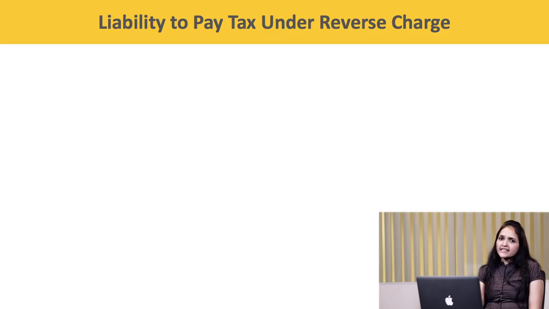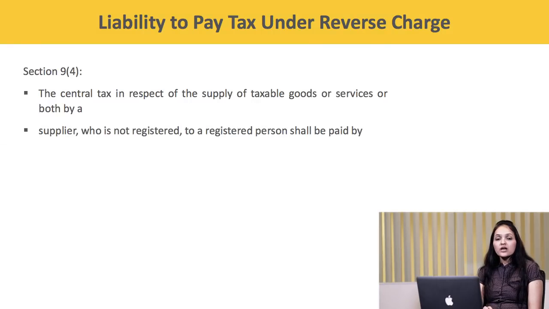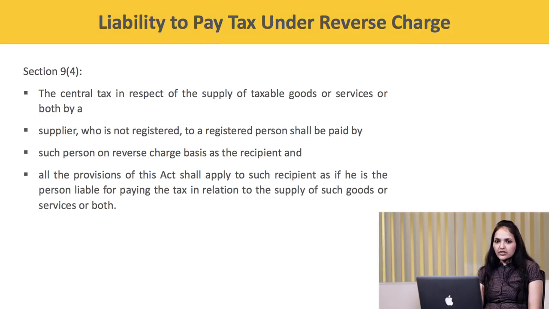Now, coming over to the next section, Section 9 subsection 4. It says the central tax in respect of supply of taxable goods or services or both by a supplier who is unregistered to a registered person shall be paid by such person on reverse charge basis as the recipient, and all the provisions of this Act shall apply to such recipient as if he is the person liable for paying the tax in relation to the supply of such goods or services or both.